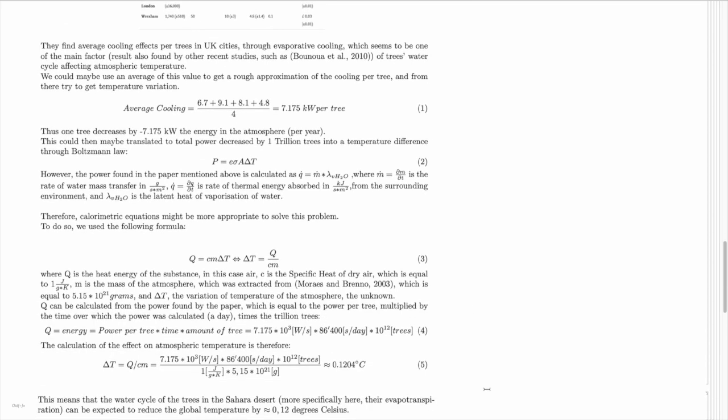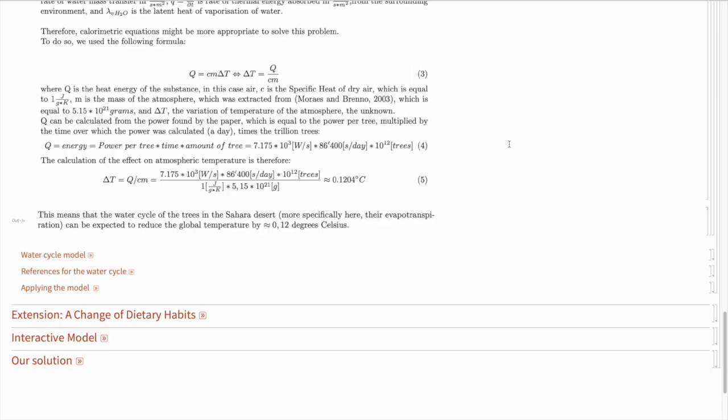Using this average cooling effect, we used a calorimetric equation to quantify how much it would reduce the temperature of the atmosphere. This approach, although very convenient, had the downside of relying on many assumptions, one of those being the time span over which the trees would decrease the amount of power in the atmosphere. Because of that, the result we find would differ greatly depending on the time span we would look at, and would not prove reliable. To solve this problem, we decided to build a new water cycle model from the ground up.